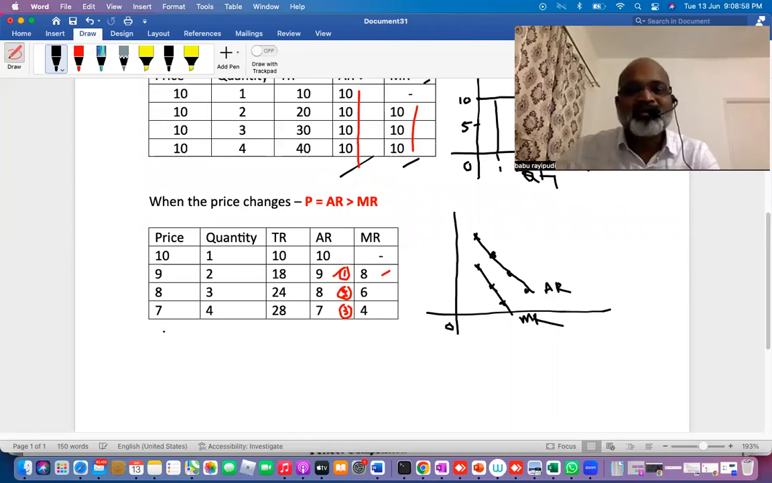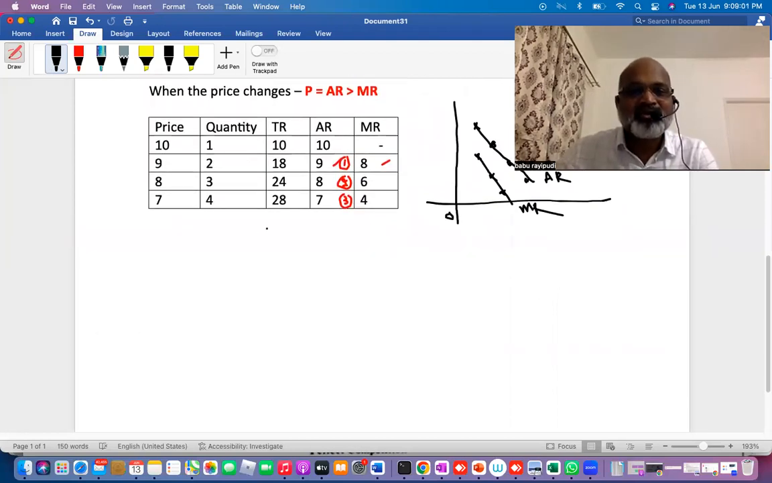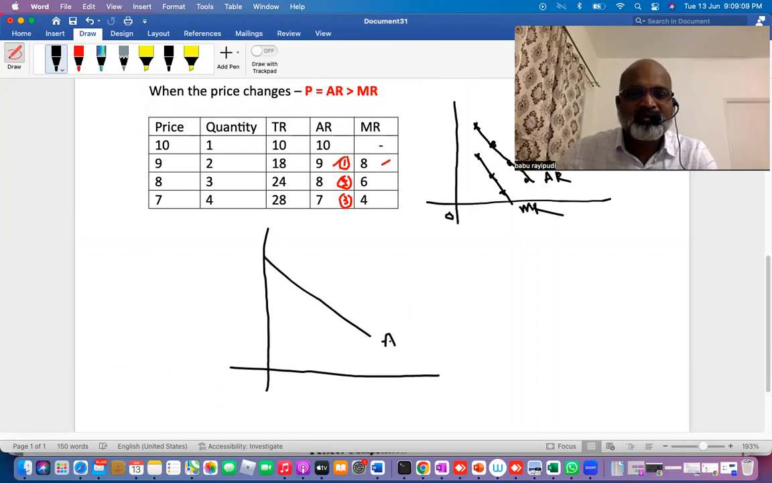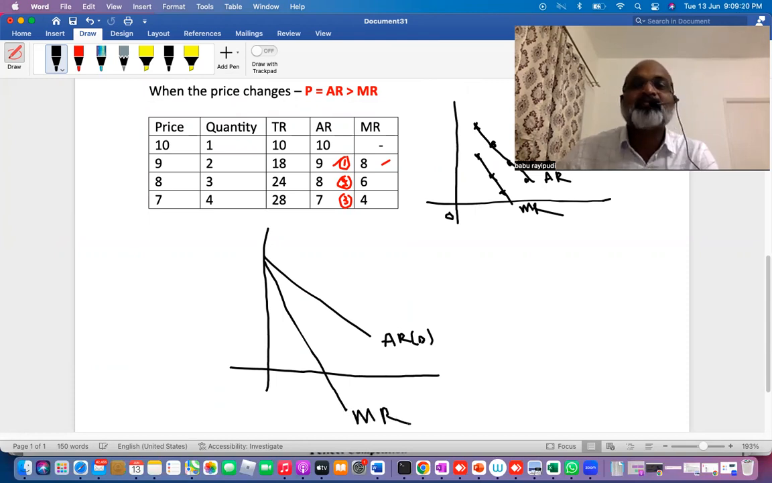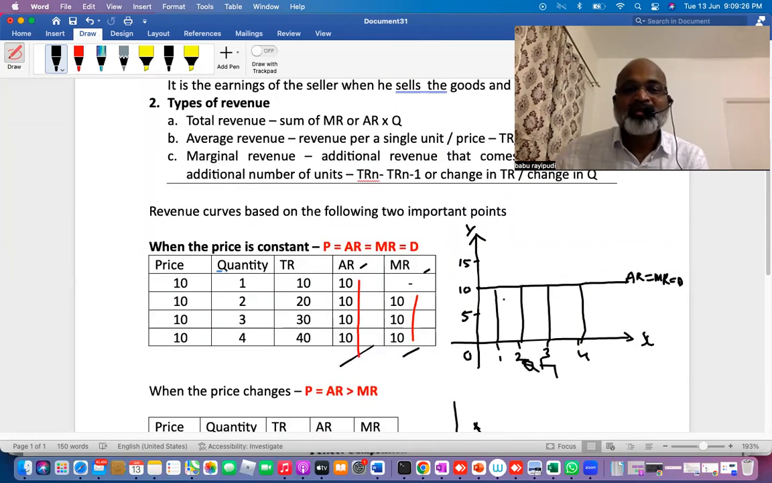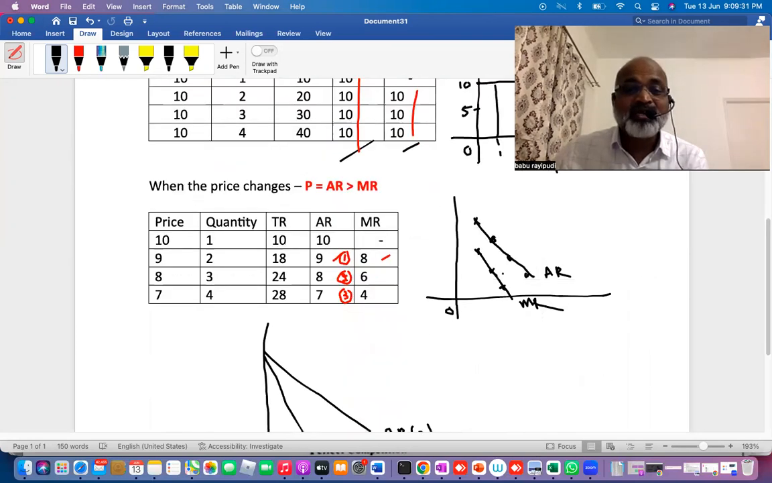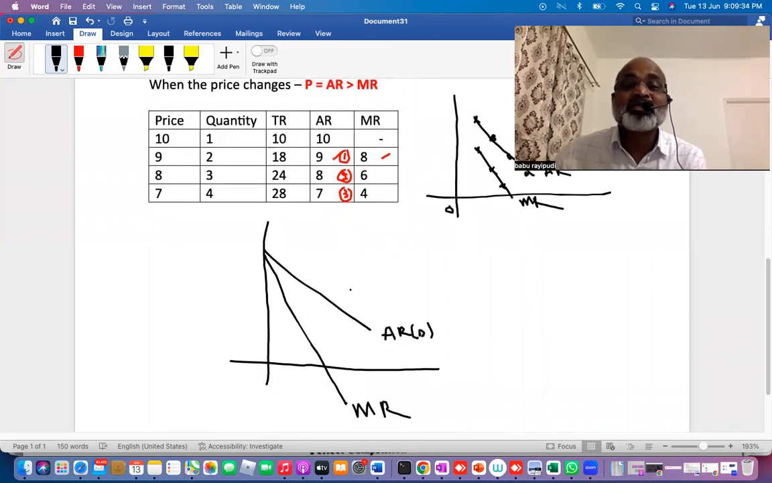So overall, in general, when the price changes, I'm now drawing the correct graph. Usually AR will be sloping downwards from left to right like this. This is also the demand curve. And MR will be sloping downwards from left to right. It may become zero and then negative, as we have already seen. When the price is constant, AR and MR are both parallel to the x-axis, with no difference at all. When the price changes, both slope downwards and the gap between AR and MR is widening.